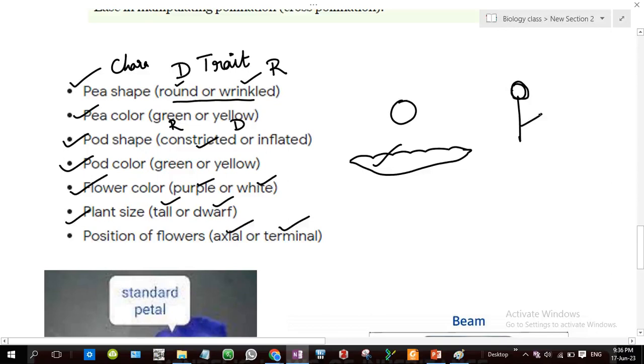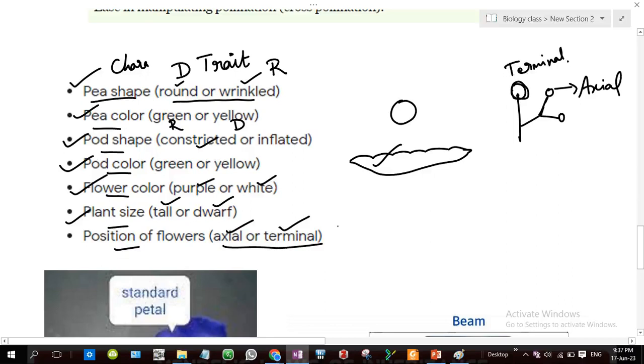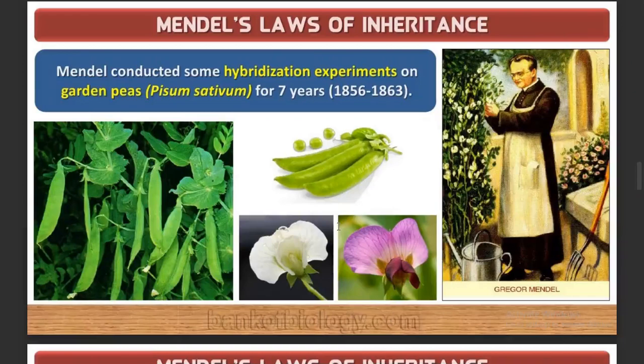If the flower is somewhere around here, it is an axial flower, and at the end of the plant we call it a terminal flower. So these are the 7 characters, and all of these are traits. That's all.